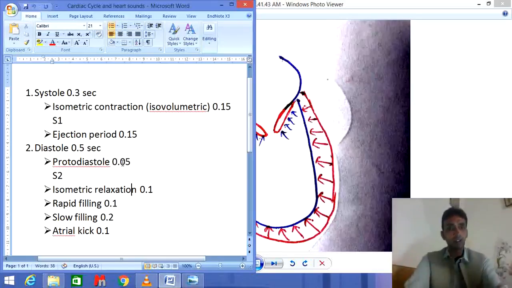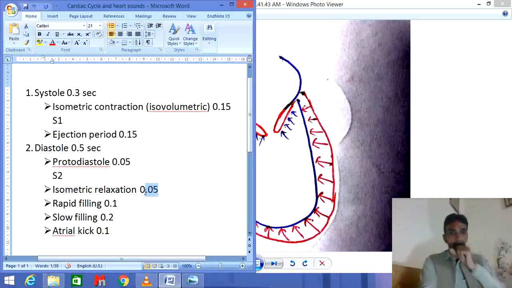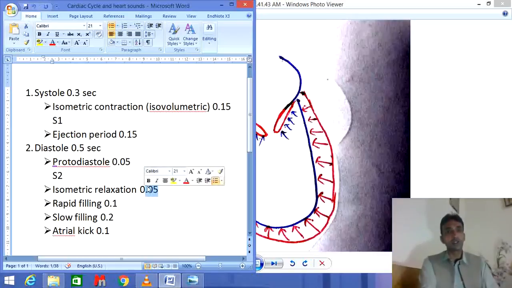This takes 0.05 seconds. 0.05 second is taken by the protodiastole, and 0.05 second is taken by the isometric contraction. Combined, they take 0.1 second.